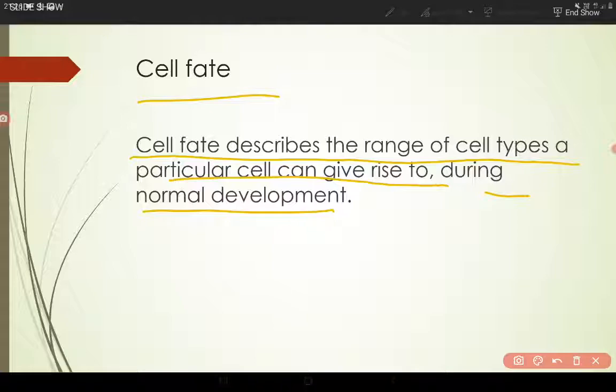In easy words, it means all the kinds of cells that can form from a cell could be its cell fate, right?